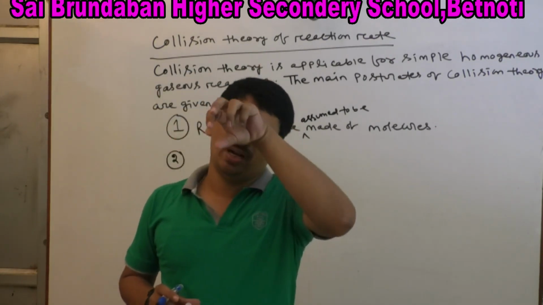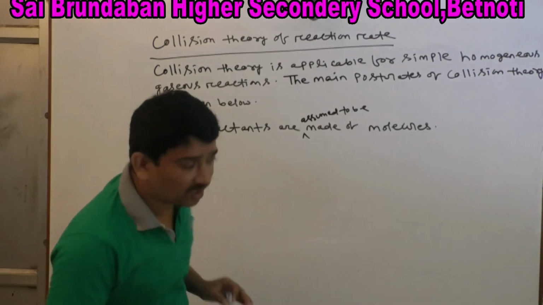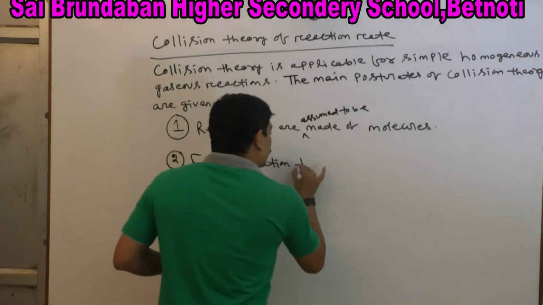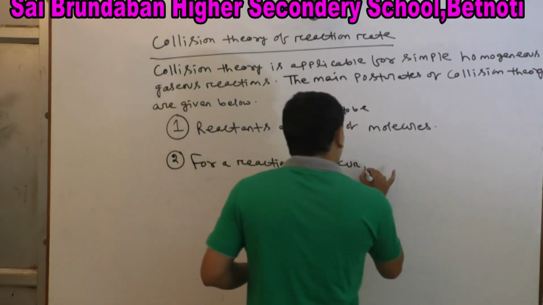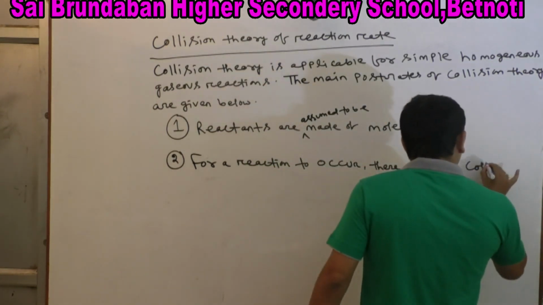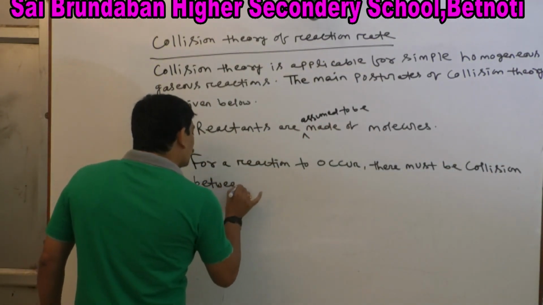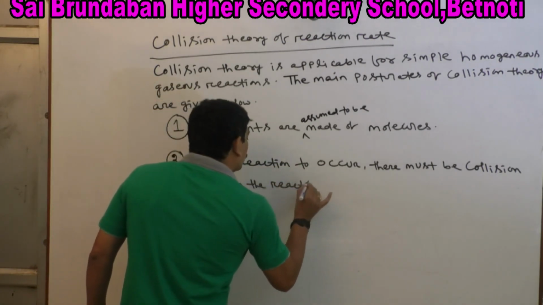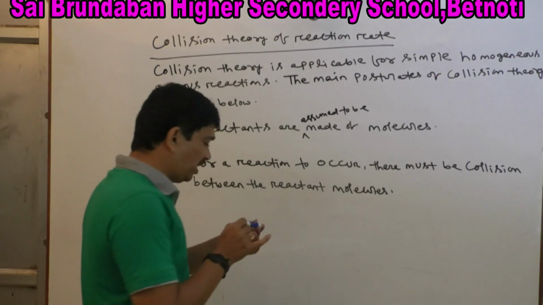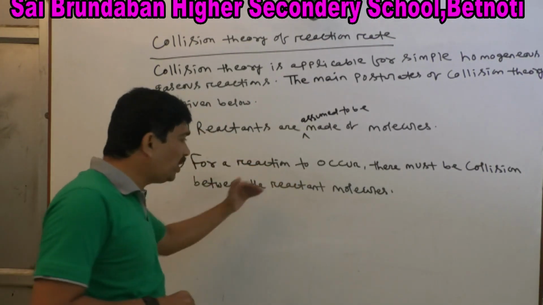For a chemical reaction to occur, there must be collision between the reactant molecules. Look at this very important point.